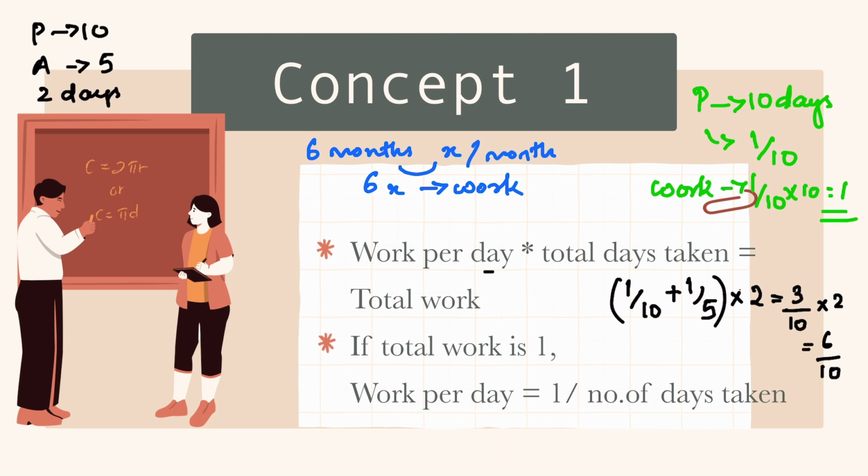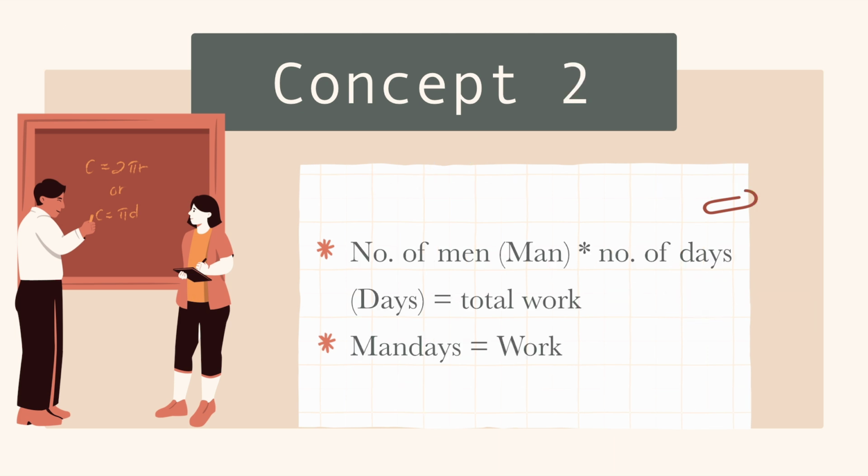We have already discussed that. If Prakash takes 10 days and total work we assume as 1, work per day will be 1 by 10. Right? Here also Amar takes 5 days, work per day will be 1 by 5. I hope the concept is clear. We are moving on. This is the second concept. This is very easy actually compared to the first one.